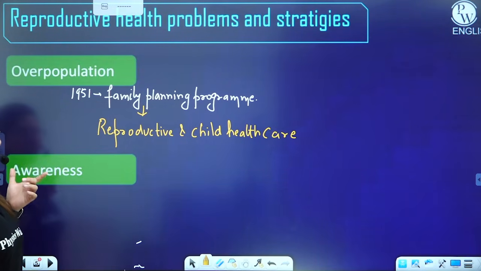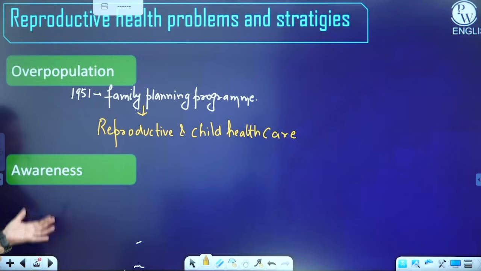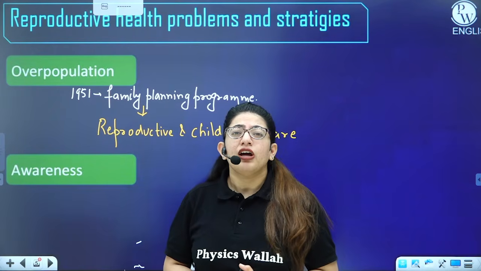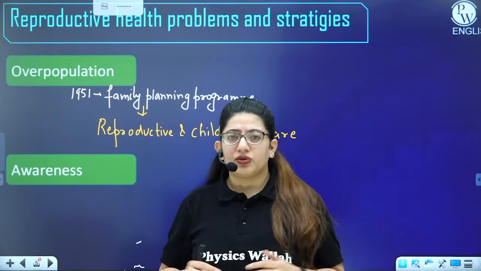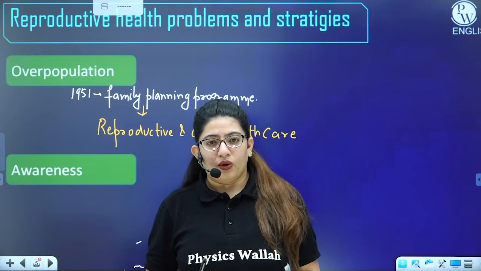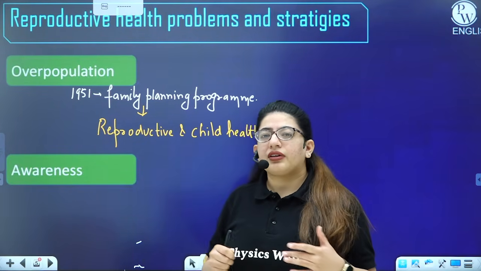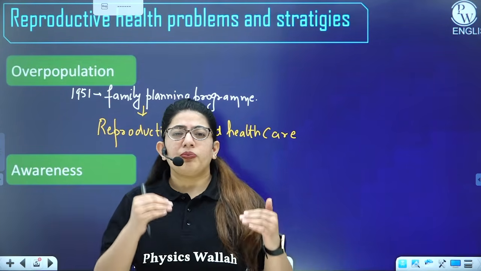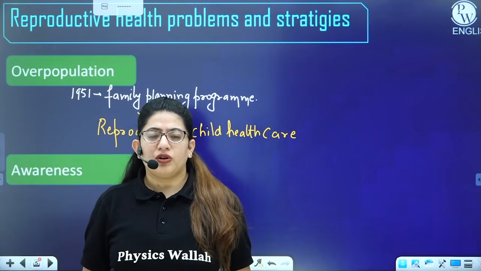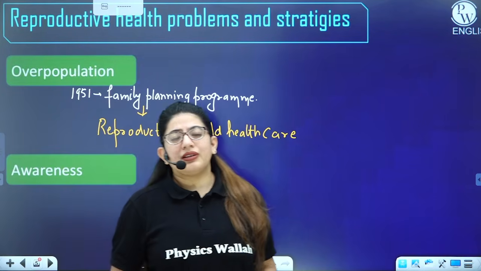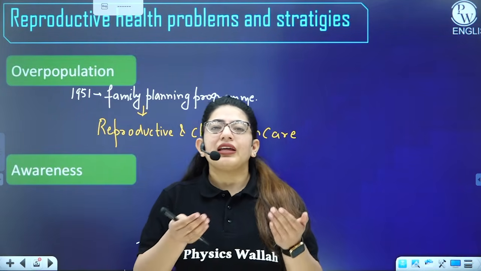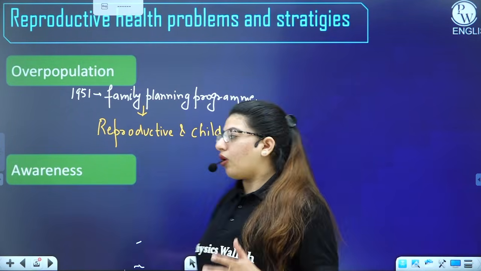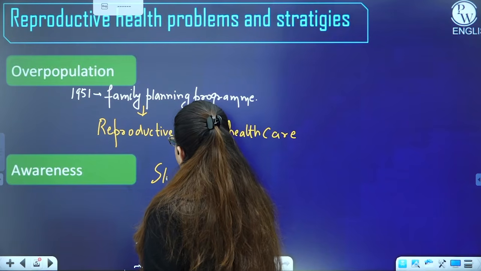Then we have awareness. As I've told you, you must have heard the slogan hum do hamare do. The government is spreading a lot of awareness among people, both those who are educated and those who are not. They are promoting the small family norm, right? If there is a couple, one male and one female, when they die they should be replaced by the same number of individuals, not more than that. For example, in a family there is one husband and wife. If they die, they can be replaced by their two children. If they have three children, the population is going to explode, right? So always remember the slogan hum do hamare do.